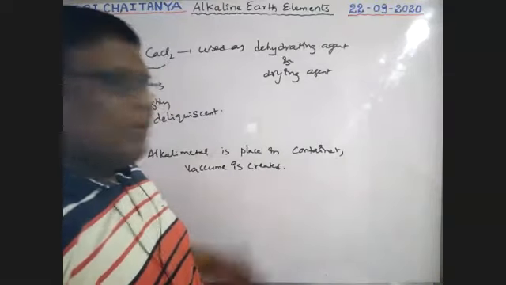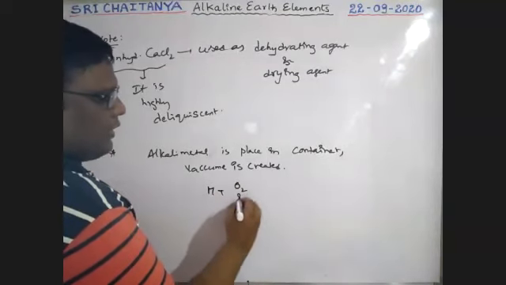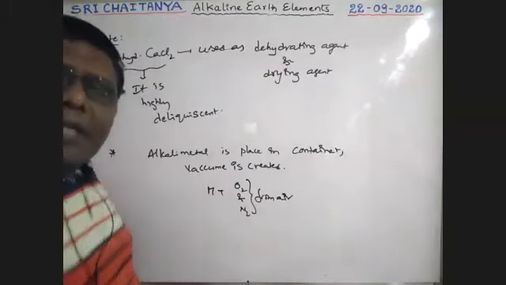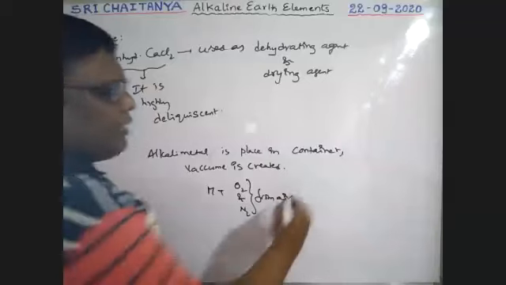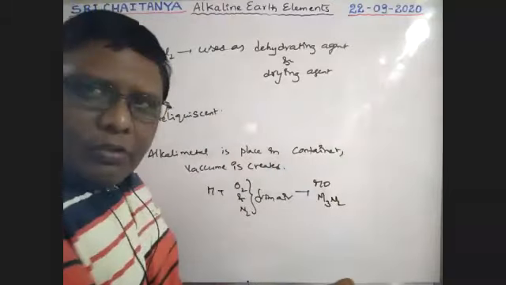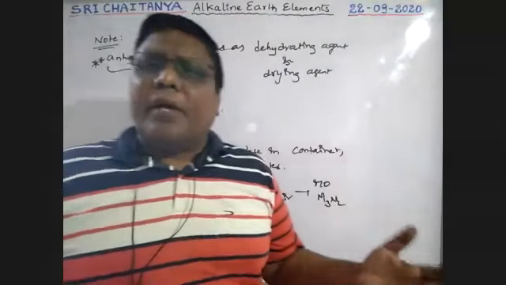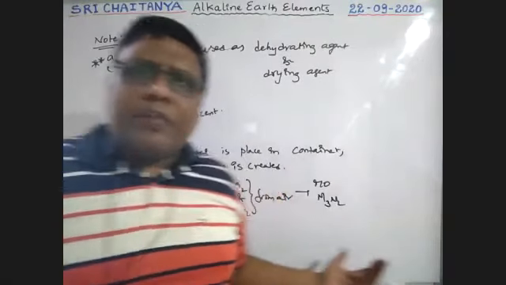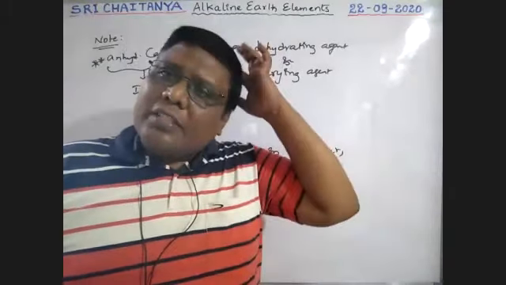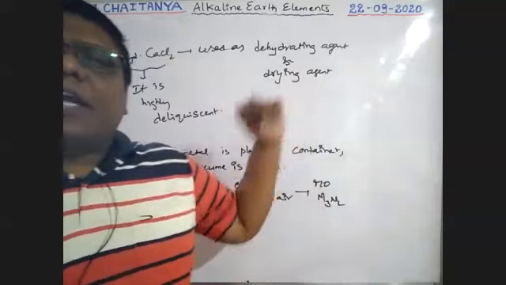To create this vacuum, these metals are used because they react with oxygen and nitrogen from air and give the respective oxides and nitrides. Those are removed automatically. Air is almost 99.99% these two gases, so almost a vacuum is created. That is why these metals are generally used to create vacuum conditions.